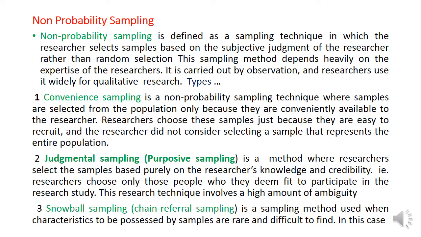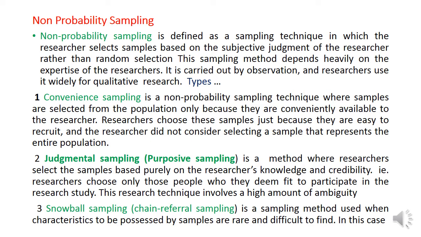This is carried out by observation. The researchers use it widely for qualitative research. So this method is used for qualitative research. There are some methods in non-probability sampling. First one, convenience sampling. It is a non-probability sampling where samples are selected from the population only because they are conveniently available to the researcher. So the samples are conveniently available to the researcher.